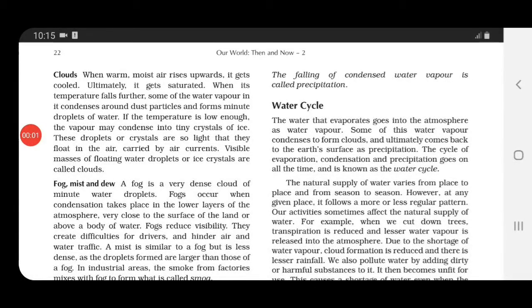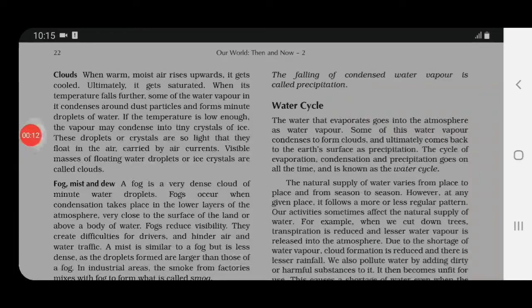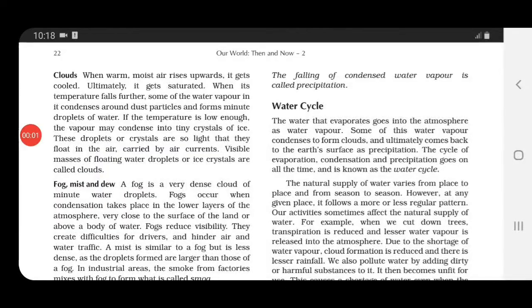Now in the last paragraph, children, we studied that the process of condensation gives rise to the formation of clouds, fog, mist and dew. So let us study them in detail. Now talking about clouds: when warm, moist air rises upwards, what happens? It first of all gets cooled. Then it gets saturated. Saturated air means the air which is full of moisture, full of water vapor.